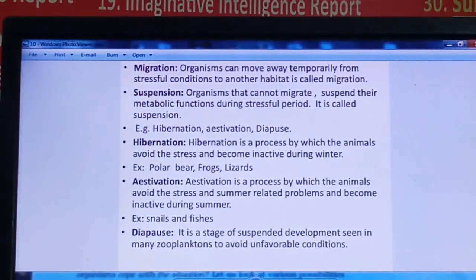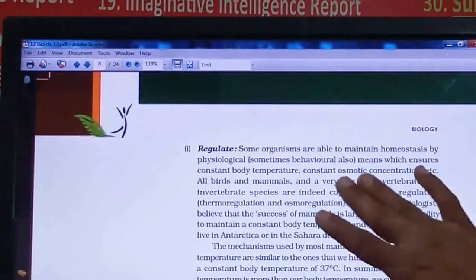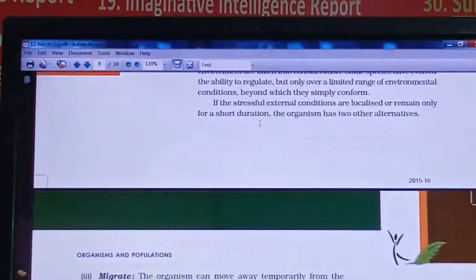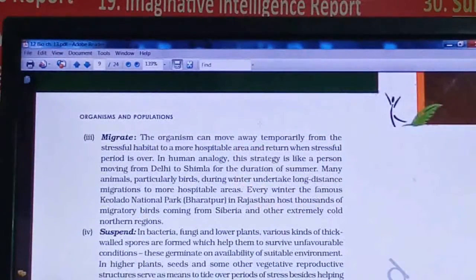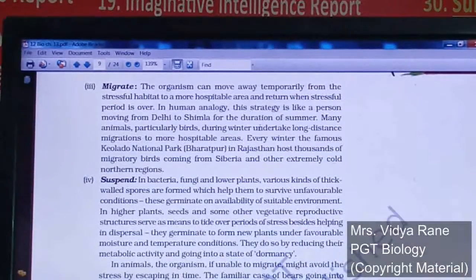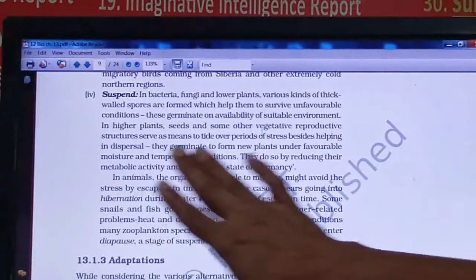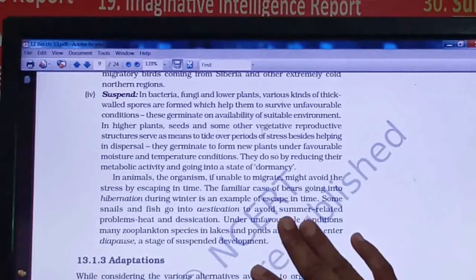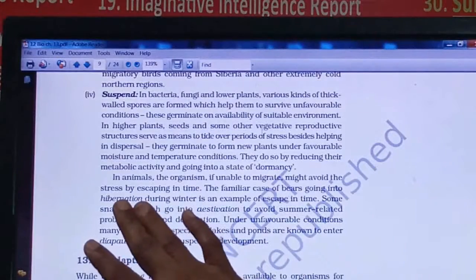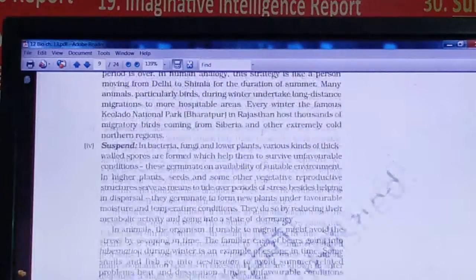So these are some of the terms. See in your textbook, this is given here: regulate, conformers. Then migrate, those who move from their habitat to somewhere else temporarily. Remember suspend, those who suspend their activities. Examples are also given of those showing the dormancy period, the inactive state, and hibernation, estivation and diapause along with their examples.